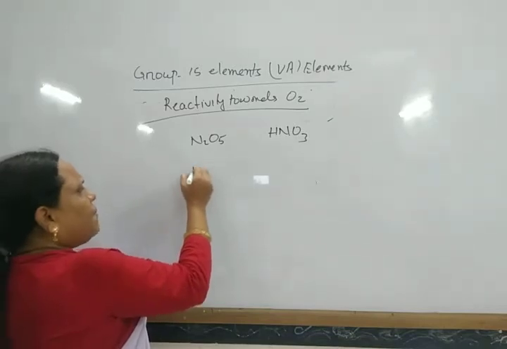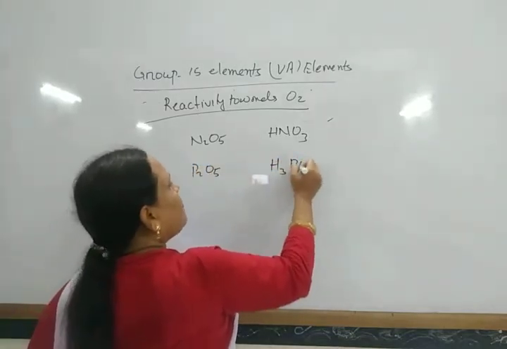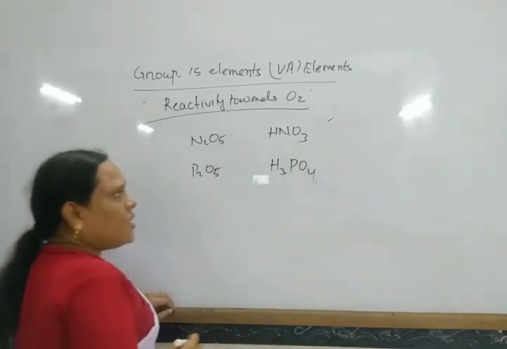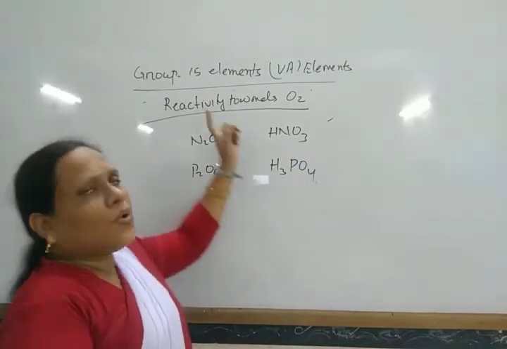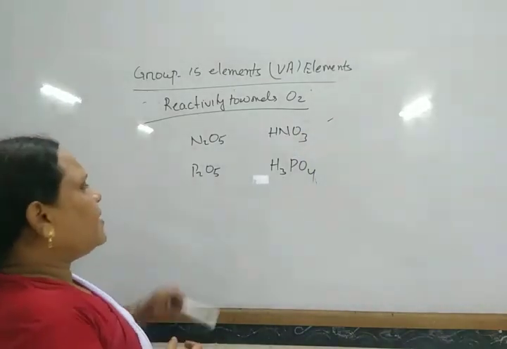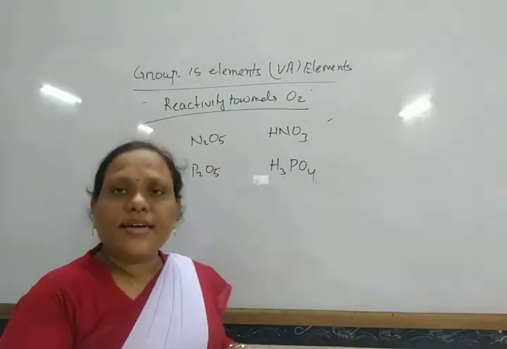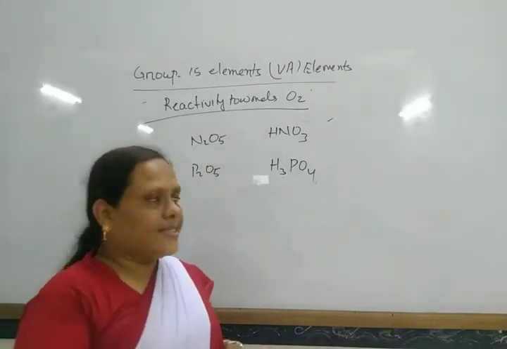Similarly, P2O5 is the anhydride of phosphoric acid. N2O3 is the anhydride of nitrous acid. In this way, these oxides are also known as the anhydrides of some acids.